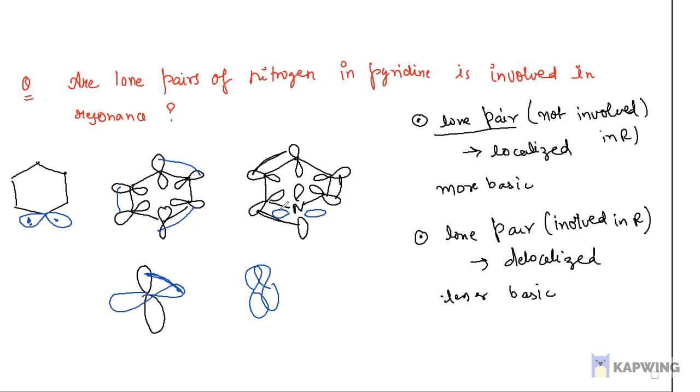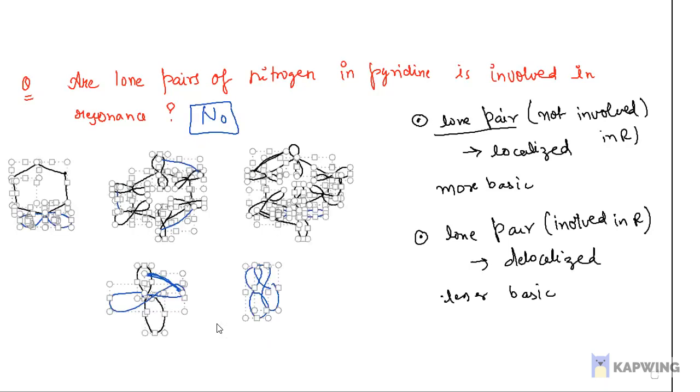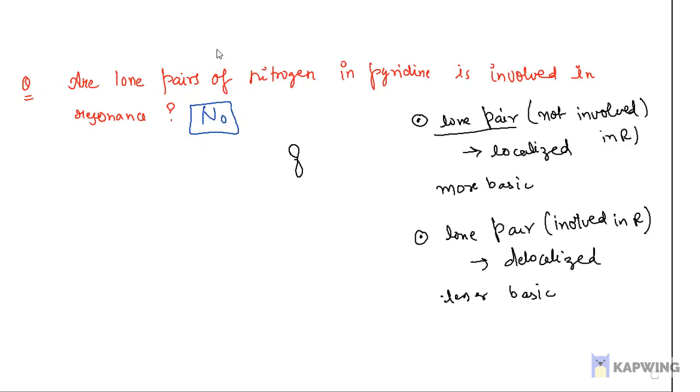But here the lone pair containing orbital is perpendicular to the p orbitals of the rest of the atoms in the ring. So the answer here is no. The lone pair of nitrogen in pyridine is not at all involved in the resonance. These lone pairs are localized.